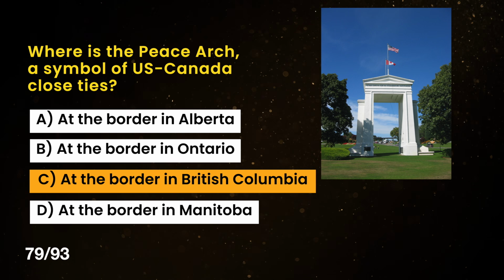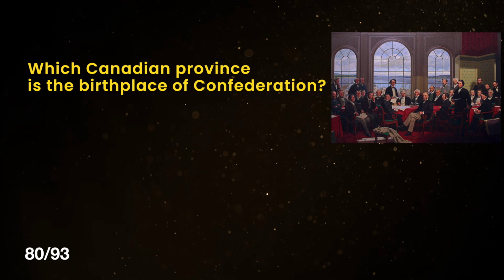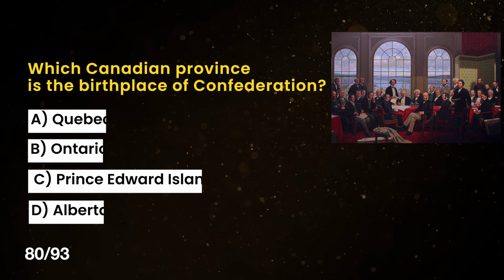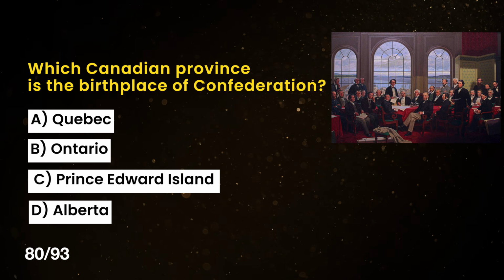The correct answer is C. At the border in British Columbia. Which Canadian province is the birthplace of Confederation? A. Quebec, B. Ontario, C. Prince Edward Island, D. Alberta.